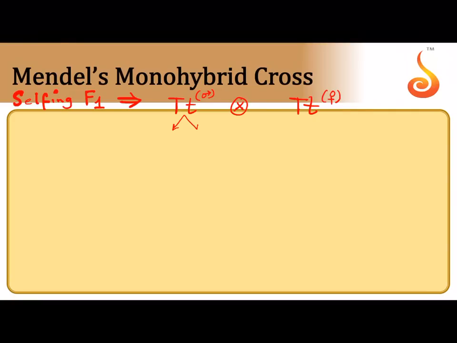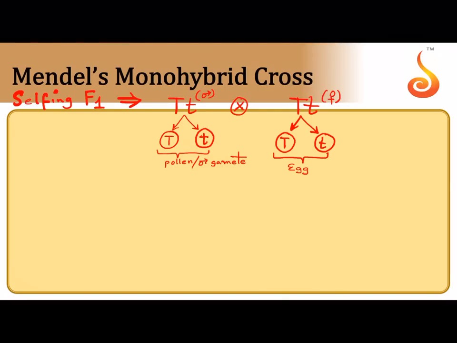Okay, so what are the pollen grains that are produced? Half of them with capital T alone, half of them with small t alone. What are the eggs that are produced by the gynoecium? Half of them are capital T, half of them are small t. So let me call these the pollen or the male gamete. The pollen contains the male gamete, and let me call them the eggs.